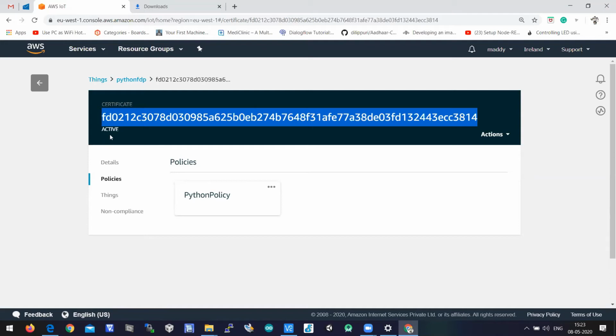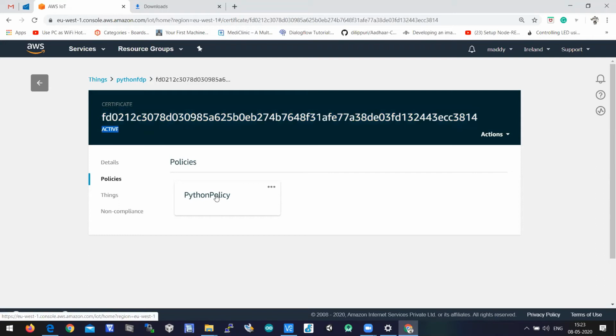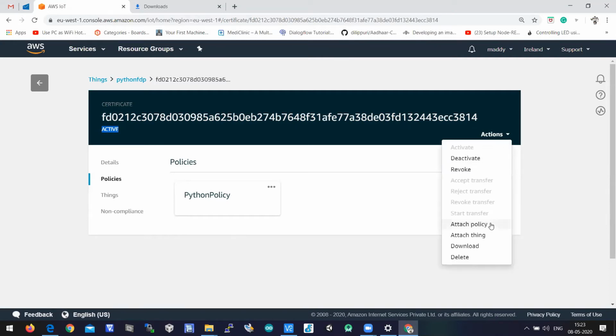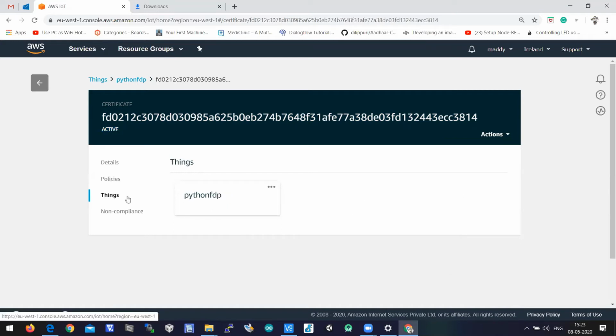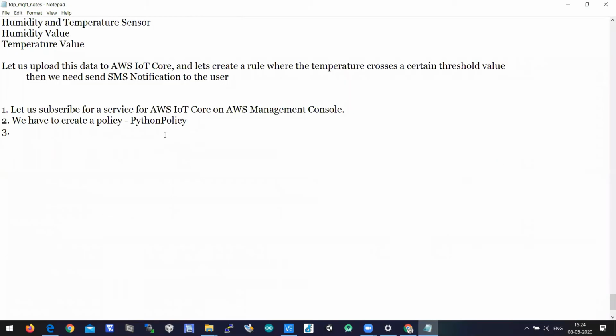Every certificate which you create should be active and should have a policy called Python policy. If you're unable to see this policy, you can click on actions here. You can attach policy. In things you should be able to see Python FTP. This is done. So step 3 is we have to create a thing and its certificate, and we have to add a policy to it.